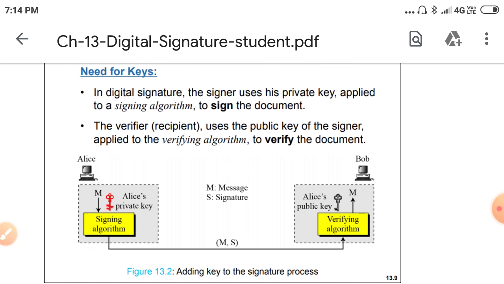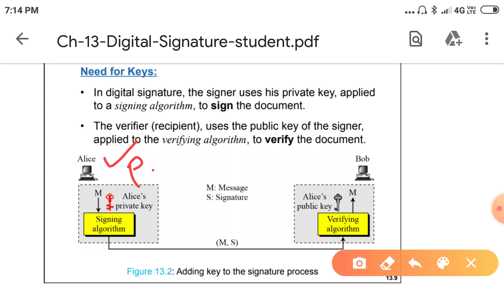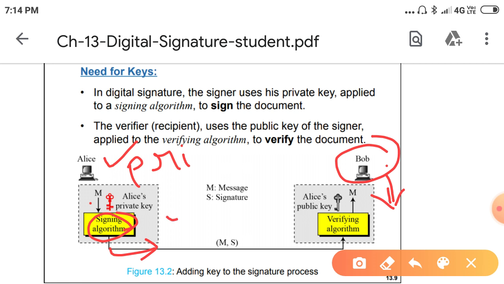In a digital signature, the signer uses his private key. He gives his private key and his message to the signing algorithm and gets the digital signature, and then he signs the document with that. Next, at the receiver side, he uses the public key of the signer applied to the verifying algorithm to verify the document.